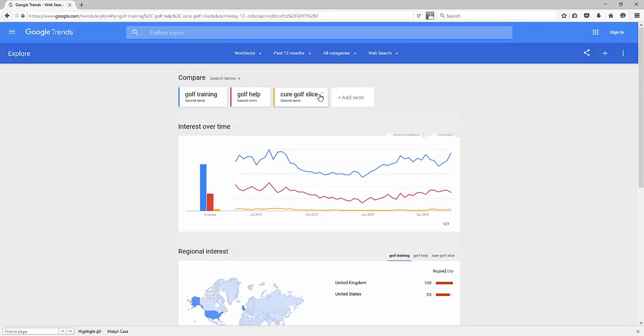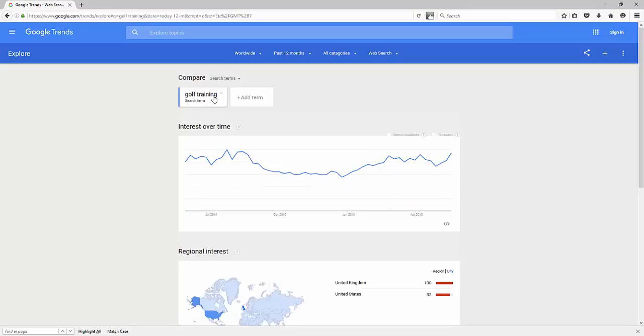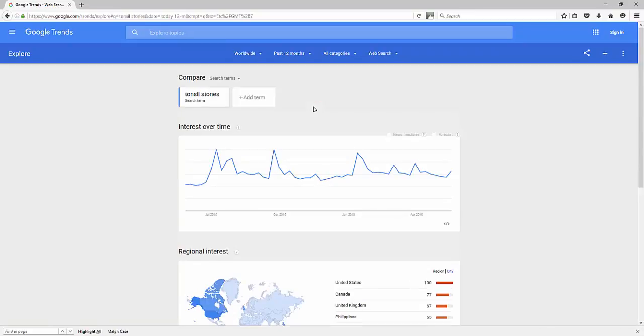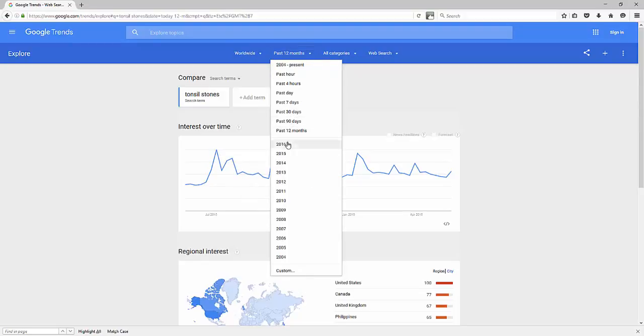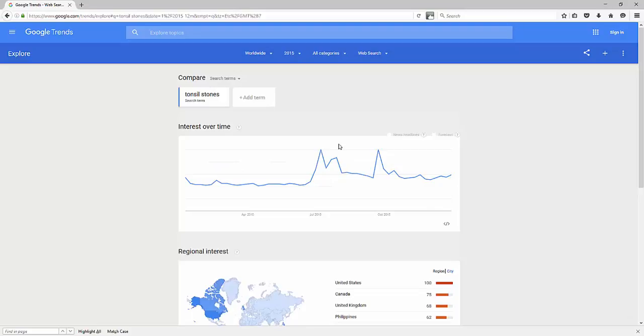Now let's go identify even another niche. Let's say some obscure niche like tonsil stones. Tonsil stones, it's a niche market that is an issue people struggle with, so it's a niche market and they want solutions because they don't want to have surgery. So I'm going to type in the phrase tonsil stones, and I'm curious how it's performed over the last 12 months. Oh, that's interesting. Okay, so now let's look at maybe for all of 2015 and see how this keyword phrase performed. Notice kind of flatline there.